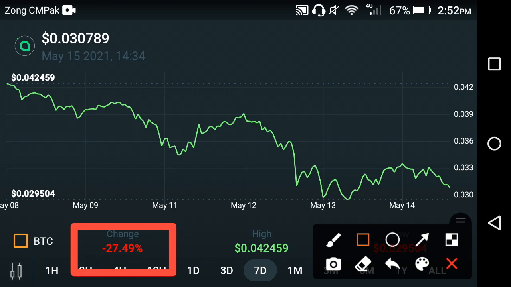Please my friends, don't make this mistake and don't sell Siacoin at this time. When the price change becomes positive, when it takes a high jump, and when you feel that you are in profit, then you sell Siacoin friends. That's how you can make a good amount of profit with the Siacoin friends.